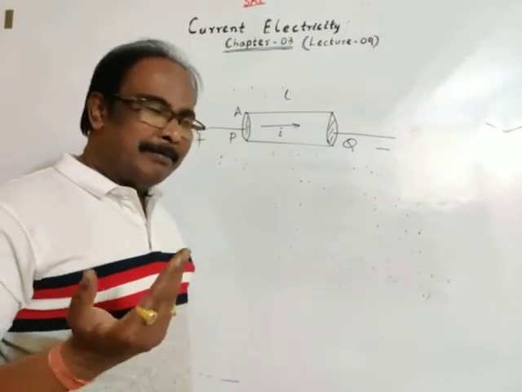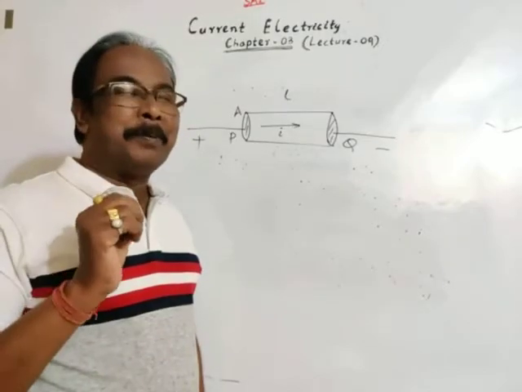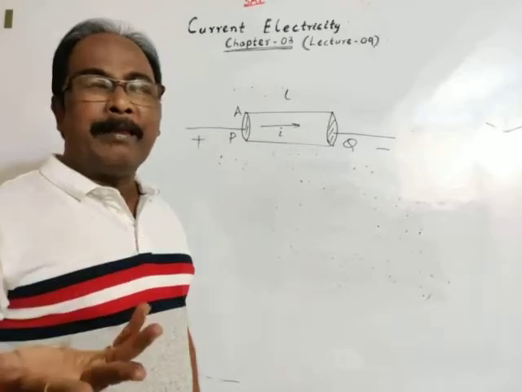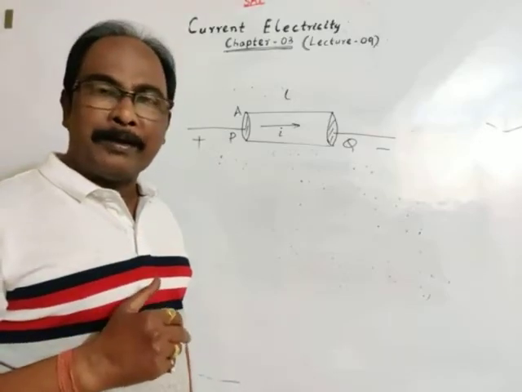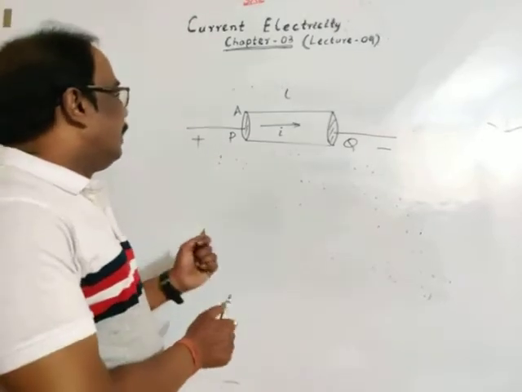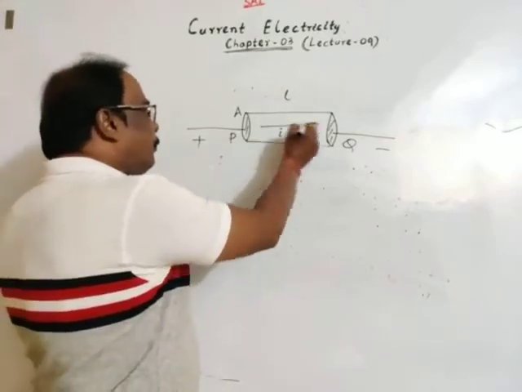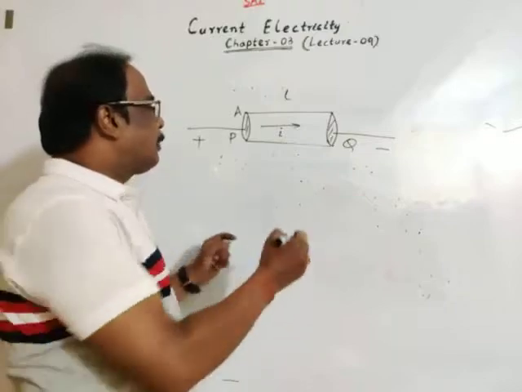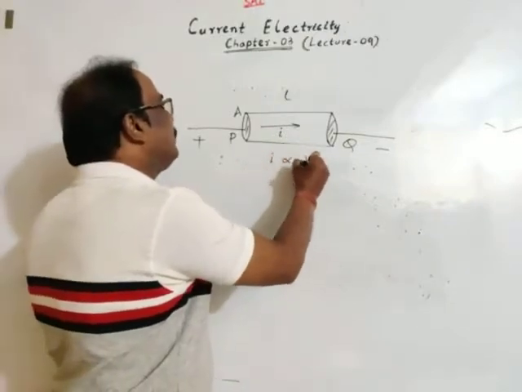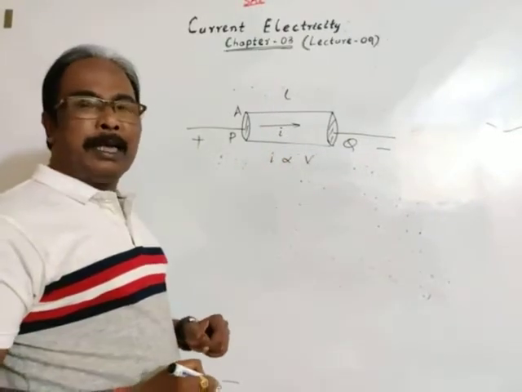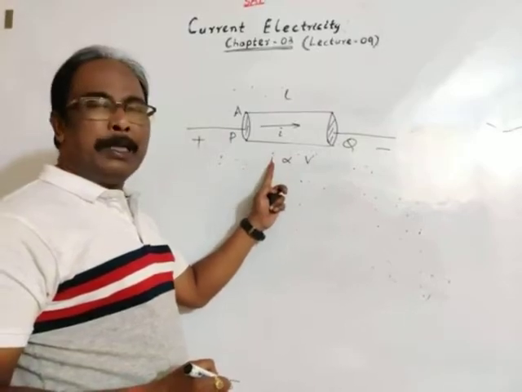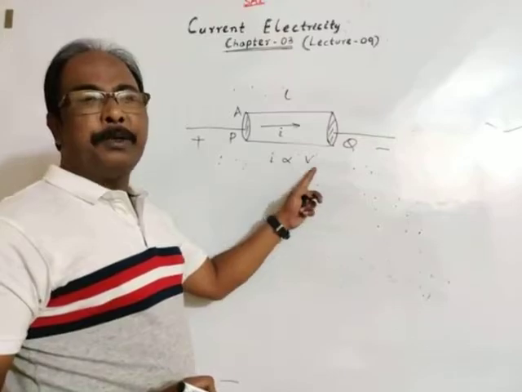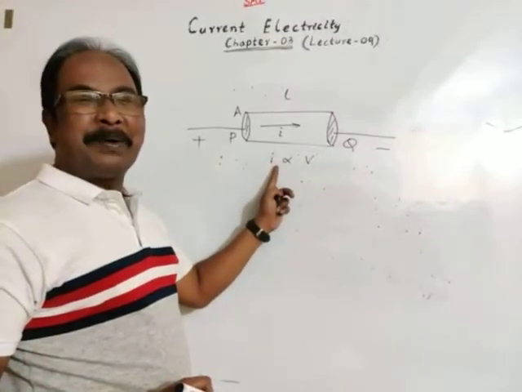By changing the position of the rheostat, means the pointer of the rheostat, we can vary the current flowing in the circuit. So, we may change the potential difference, or we may change, as I have taken, current is directly proportional to potential difference. If current will change, obviously potential will change in accordance with the change in magnitude of current.